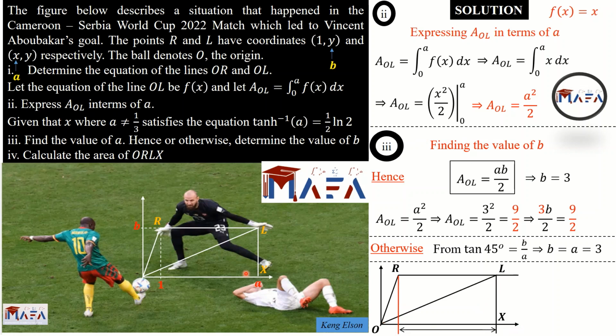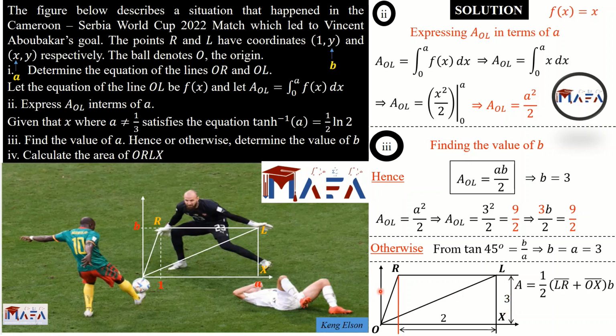O to X is simply a, because O begins from 0. So O to X is simply the distance a, which is 3. Now what about R to L? Since this is 1 and this is 3, how do we get this distance? The distance from 1 to 3 is 2, so the distance is 2. Now our vertical distance is 3 because it is b.